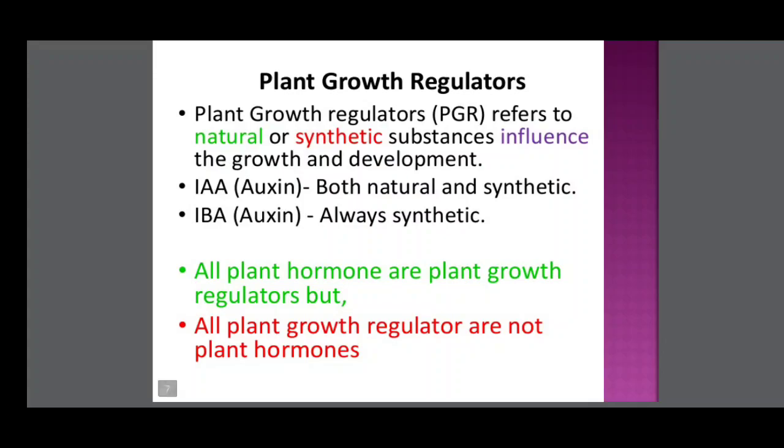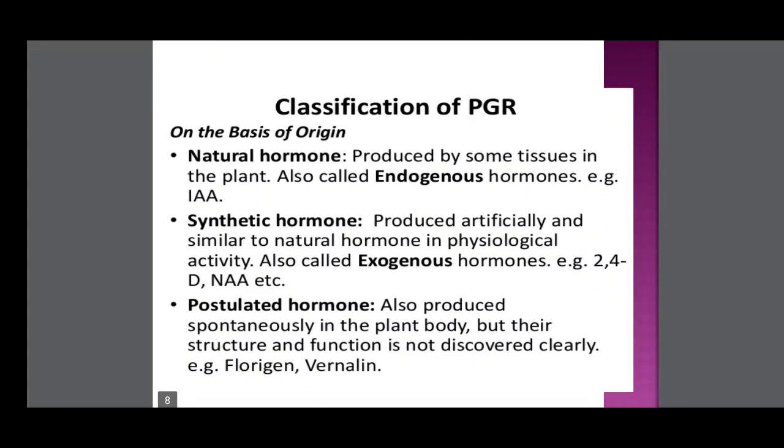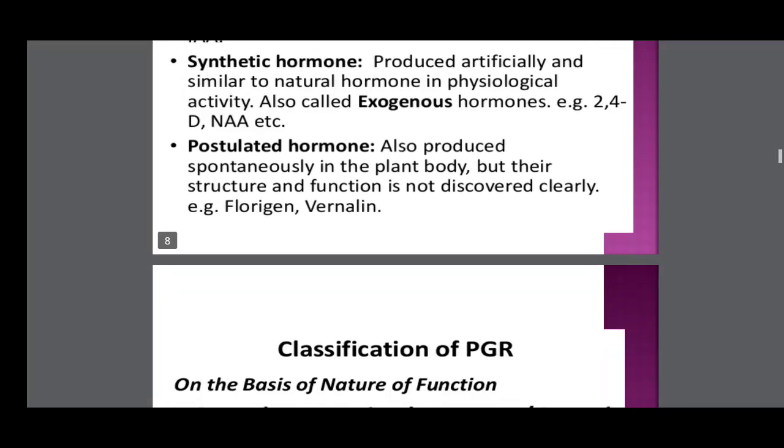All plant hormones are plant growth regulators, but all plant growth regulators are not plant hormones. Classification of PGRs: on the basis of origin, plant growth regulators are classified into natural hormones, synthetic hormones and postulated hormones.